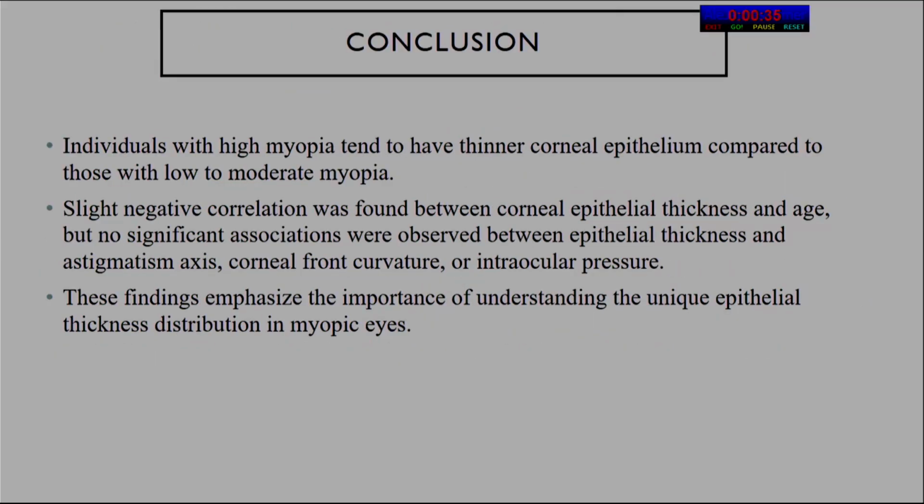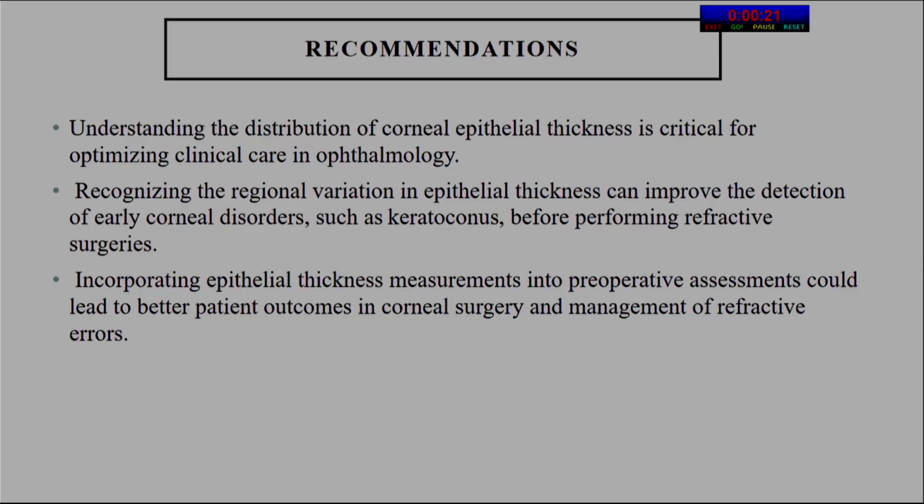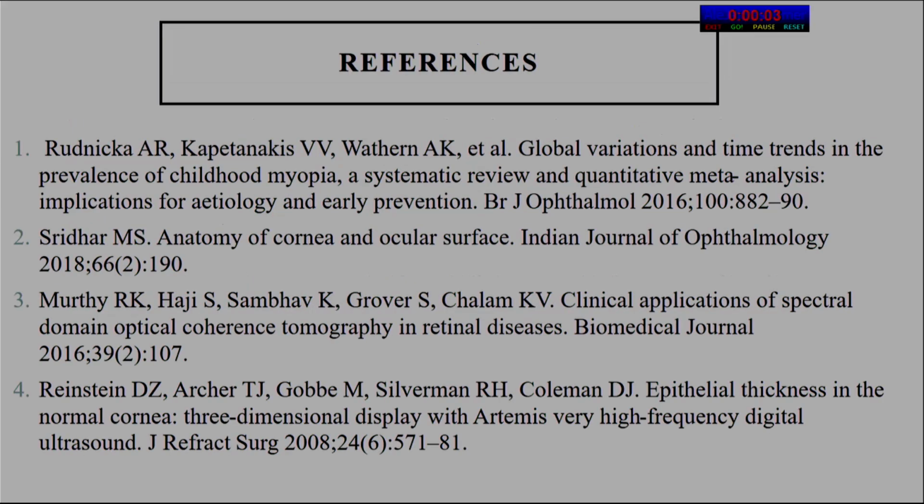Conclusion: individuals with high myopia tended to have a thinner corneal epithelium, and a slight negative correlation was found between corneal epithelial thickness and age. No significant association was found between epithelial thickness, astigmatism, corneal curvature, and IOP. Recommendation: understanding the distribution of corneal epithelial thickness is critical for optimizing clinical care in ophthalmology. Recognition of regional variation in epithelial thickness can improve detection of early corneal disease such as keratoconus before performing refractive surgery. Incorporating epithelial thickness measurement in preoperative assessment could lead to better patient outcomes in corneal surgery and management of refractive errors. These are my references.